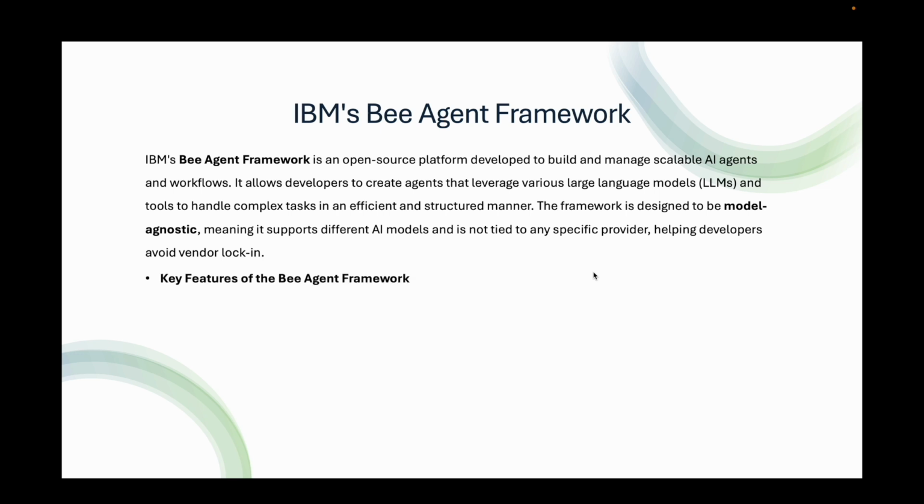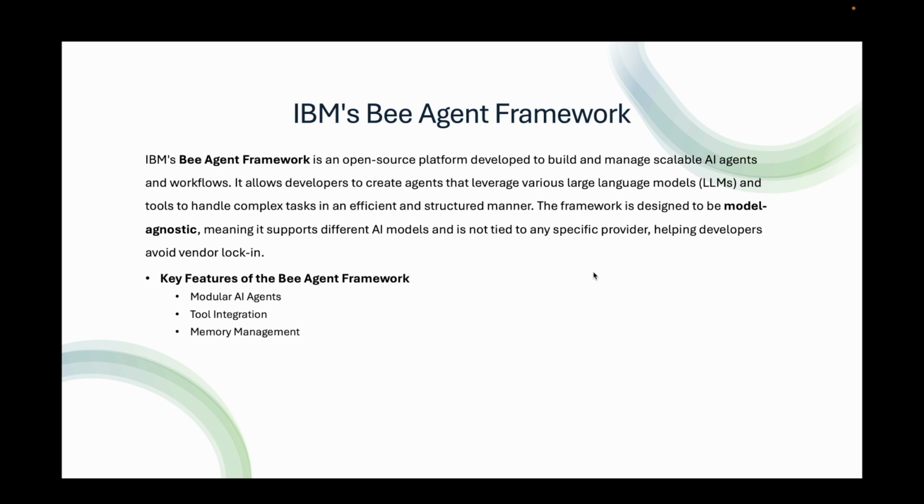Now, what are the key features of the Bee agent framework? First, modular AI agents. The framework comes with built-in agents or allows developers to create their own, making it highly customizable. Second, tool integration. Bee supports a variety of tools for tasks like web search, for example DuckDuckGo, and weather retrieval, for example OpenMeteo, which we are going to check, and which can be integrated into workflows.